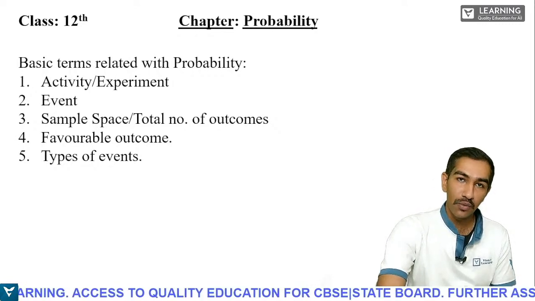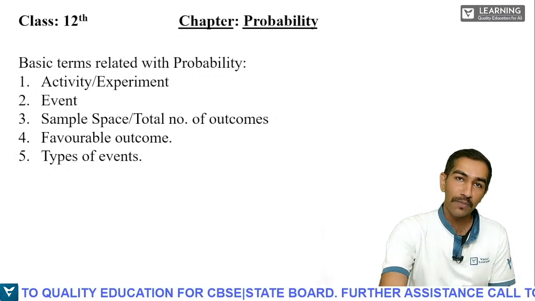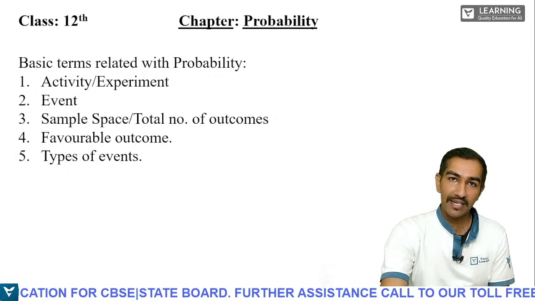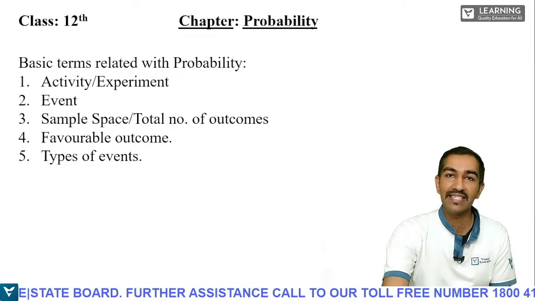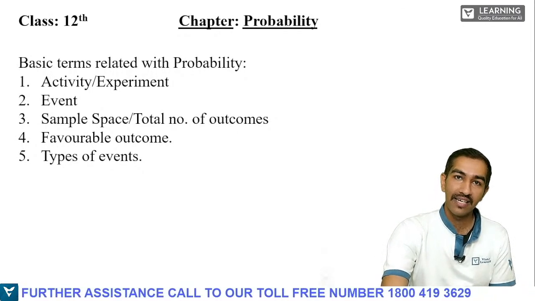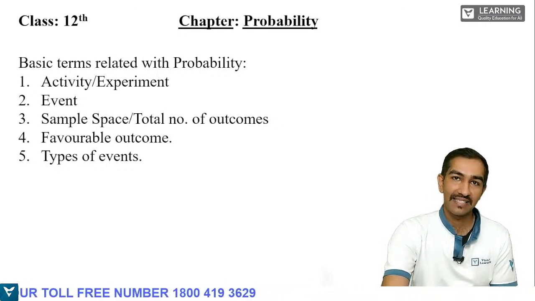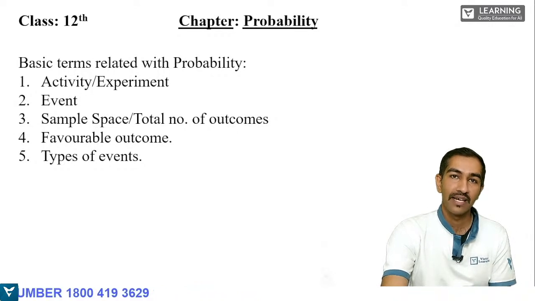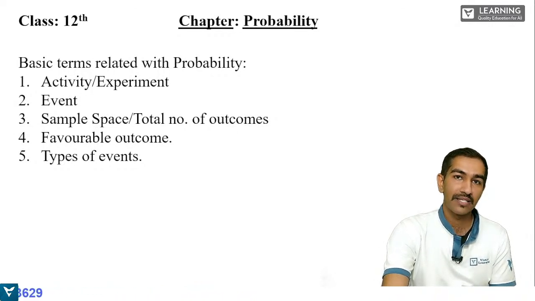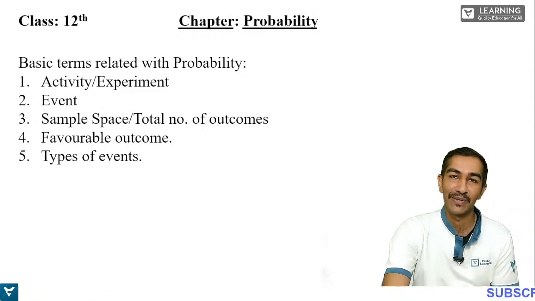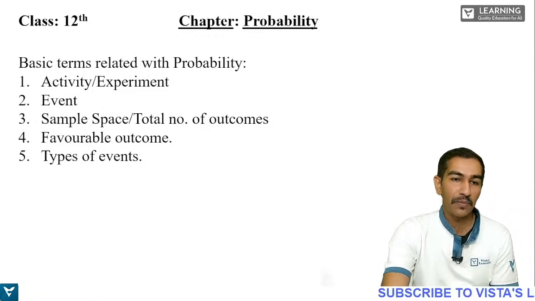If you are very good with all these things, automatically you will understand your class 12th probability very easily. That is the objective of having this basic class. Once you have got all these terms and concepts, class 12th probability will be very, very easy. So you see the terms related with probability here.